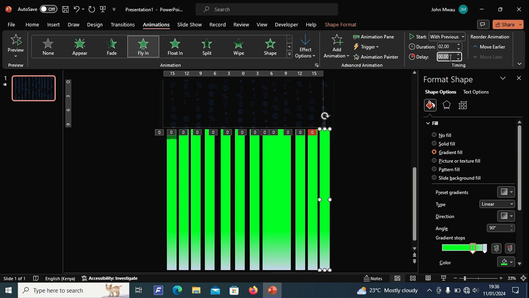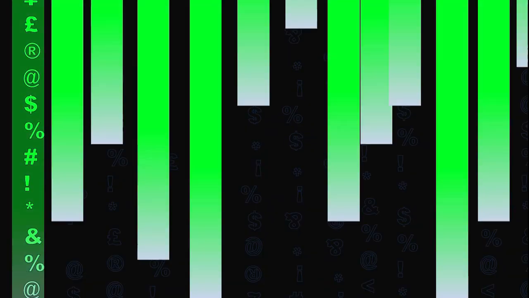Next, under timing section set animation duration 2 minutes. And randomize delay timings. Testing.